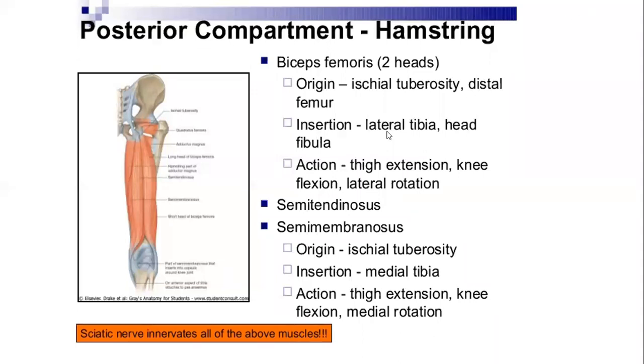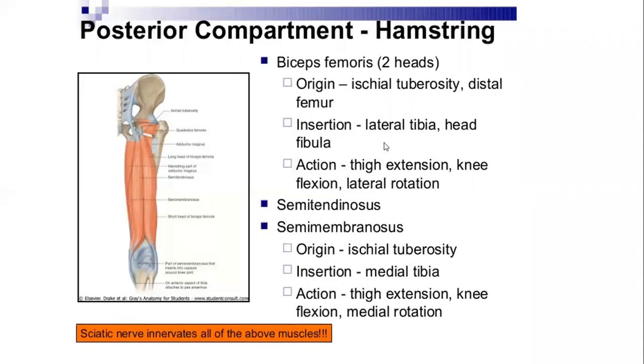It gets inserted over the lateral side of the head of the fibula, and its tendon is split at this site by the fibular collateral ligament of the knee joint.